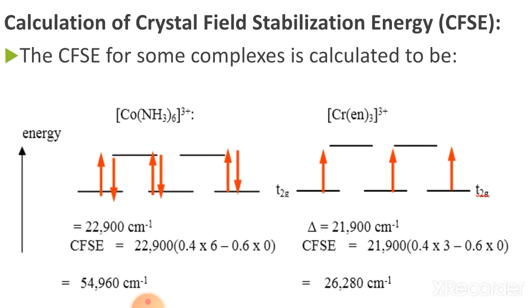Here again delta is given as 21,900 centimeter inverse. Now we can calculate CFSE equals 21,900 in bracket 0.4 into 3 electrons in the t2g orbitals minus 0.6 into 0 electrons in the eg orbitals. So this gives 26,280 centimeter inverse. In this way you can also calculate the energy by using the formula E equals hc by lambda.